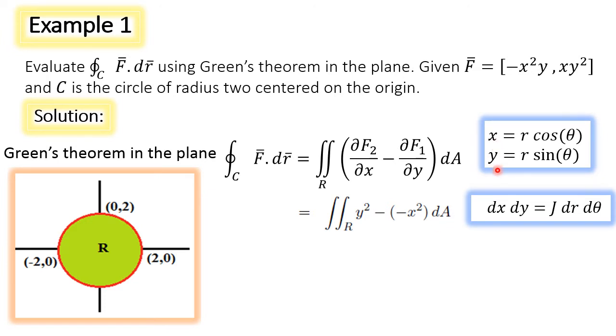In polar coordinate transformation, x is r cos theta, y is r sin theta. The elementary area dA is Jacobian times dr d theta. Now we got x square plus y square as r square, Jacobian times dr d theta. R varies from origin O to the boundary of the curve C, 2 units. Theta, full circular region, so theta varies from 0 to 2 pi. So the bounds are constant bound. Evaluate the double integral. We got the value as 16 pi by 3.